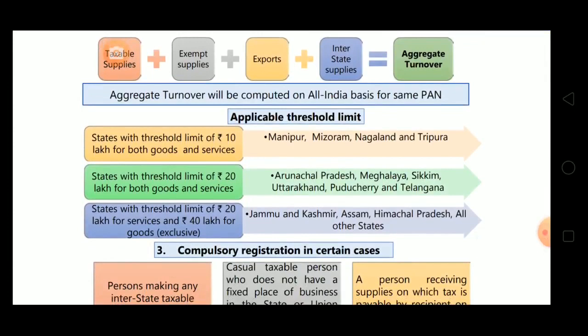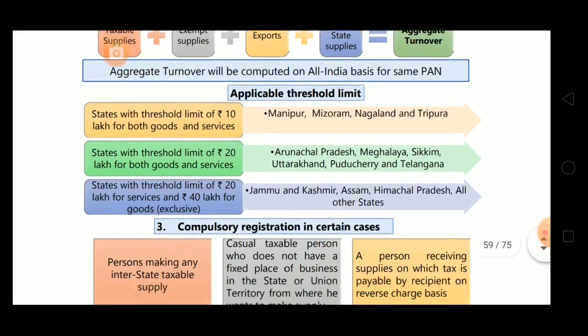See, states with threshold limit of rupees 10 lakh for both goods and services. If any state supplies both goods and services, then the threshold limit for these states, Manipur, Mizoram, Nagaland, Tripura, is 10 lakhs. Means if it supplies more than 10 lakhs, then they are supposed to take the registration, else not.